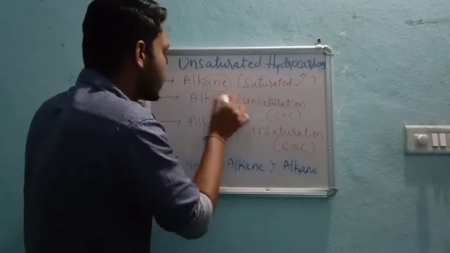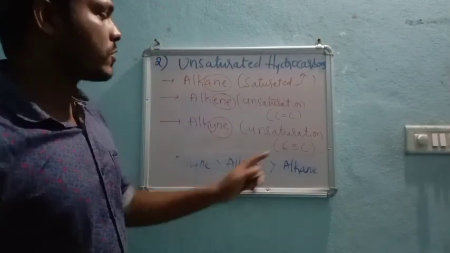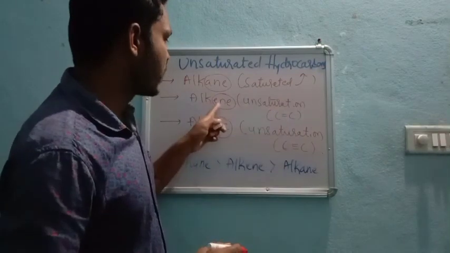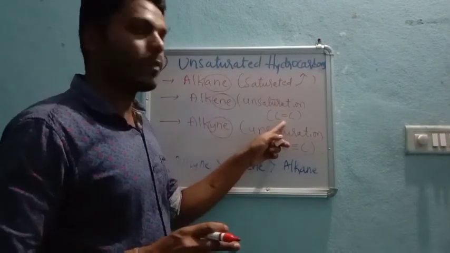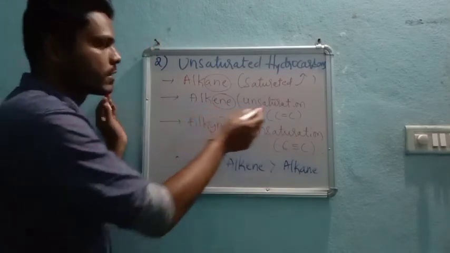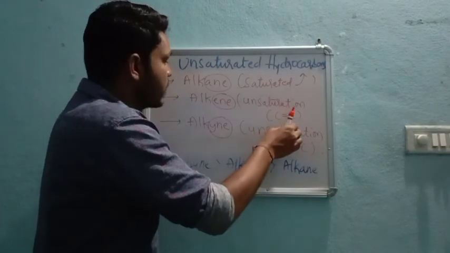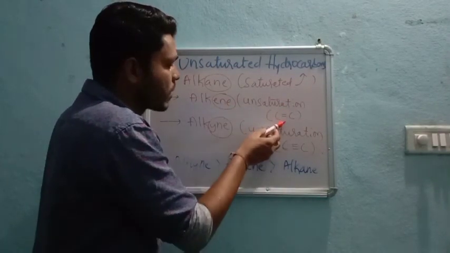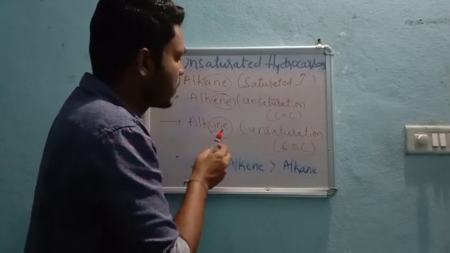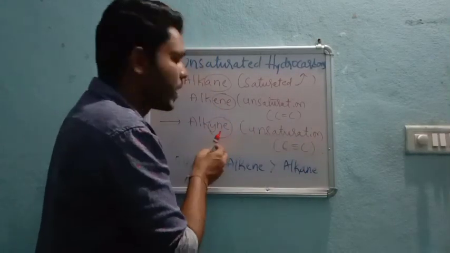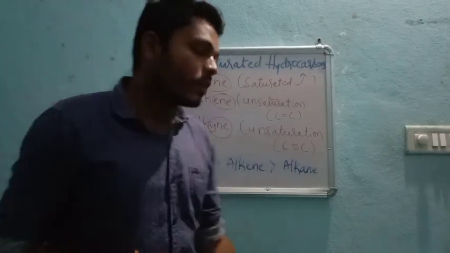For unsaturation with a double bond, if the given compound has a double bond, then such compounds are called unsaturated compounds, but for those we take the suffix ene. But in case of unsaturation with a triple bond, we take yne for the naming of the organic compounds.